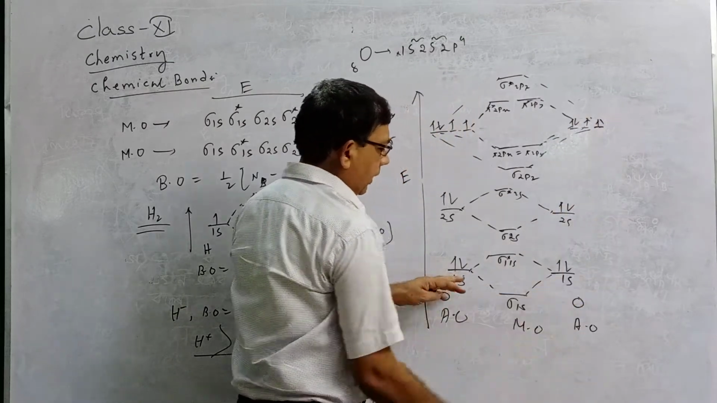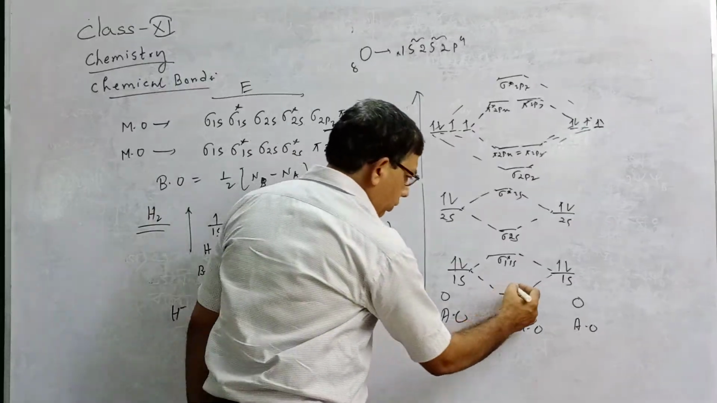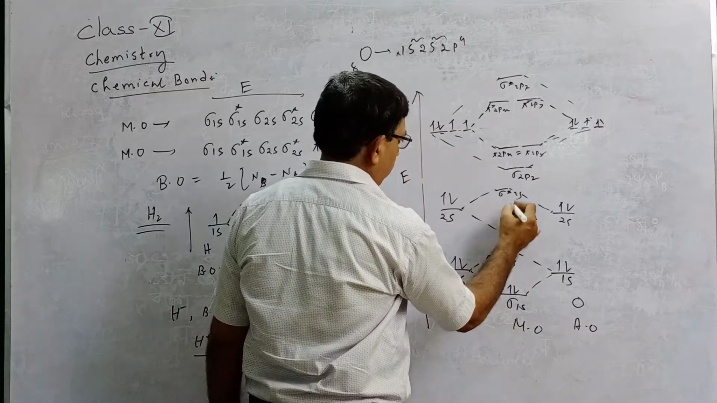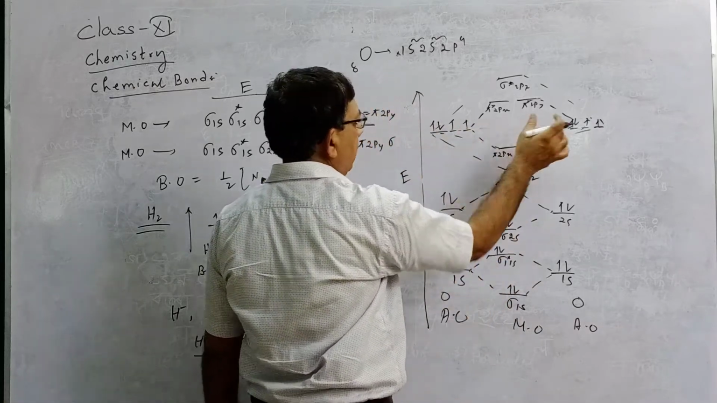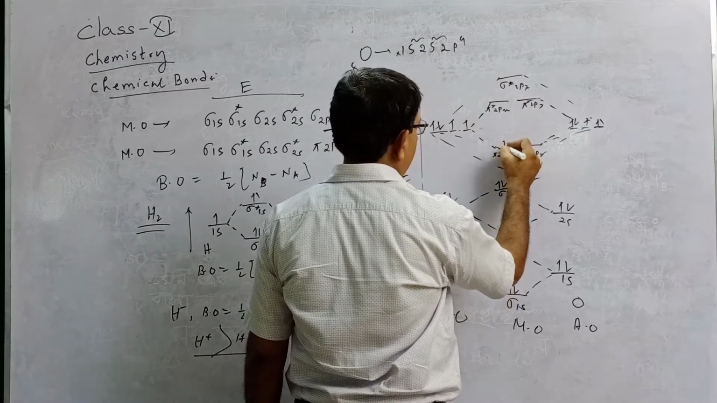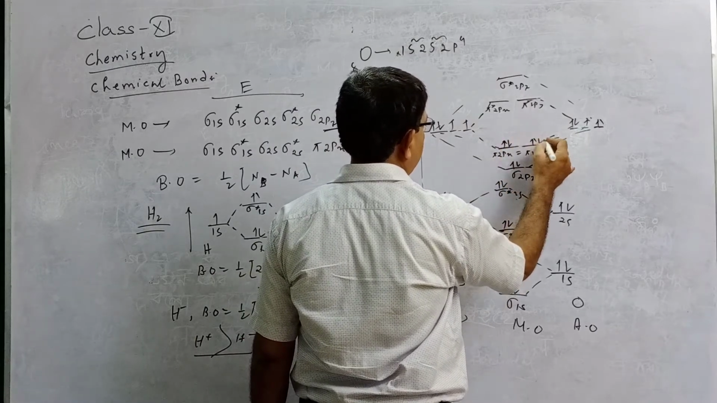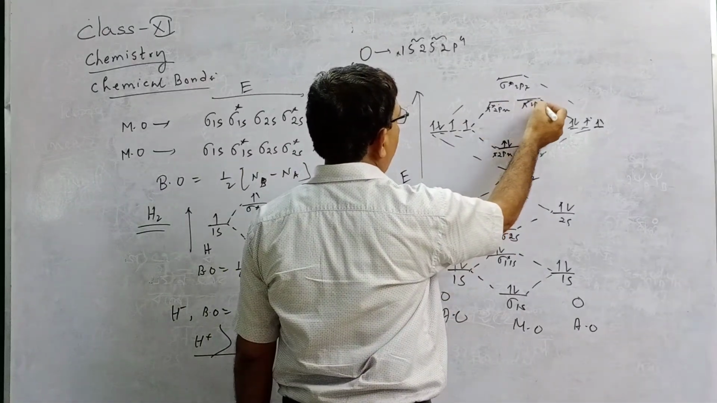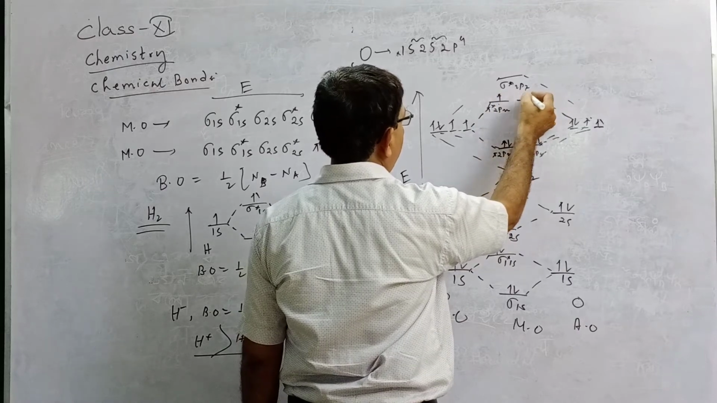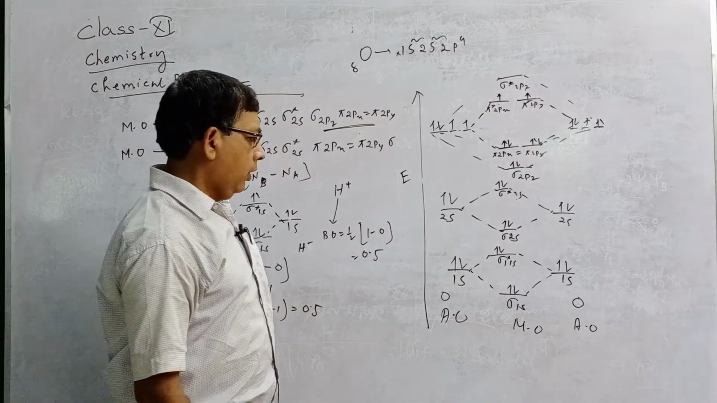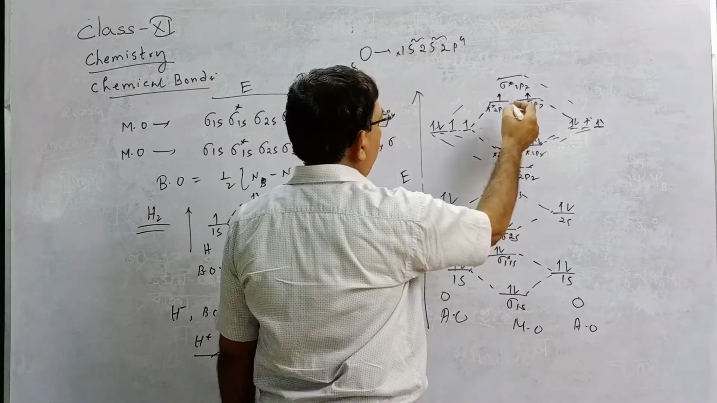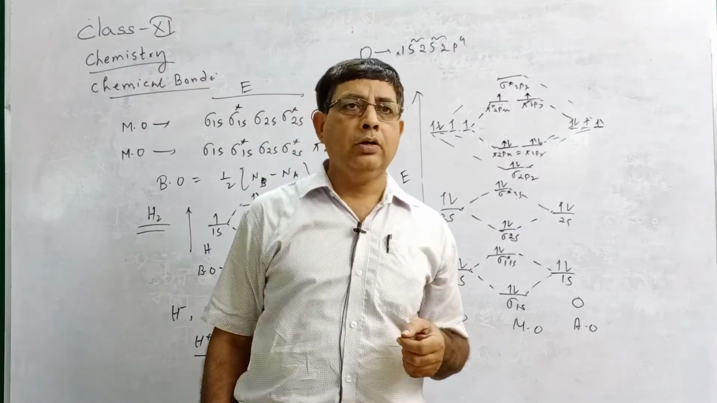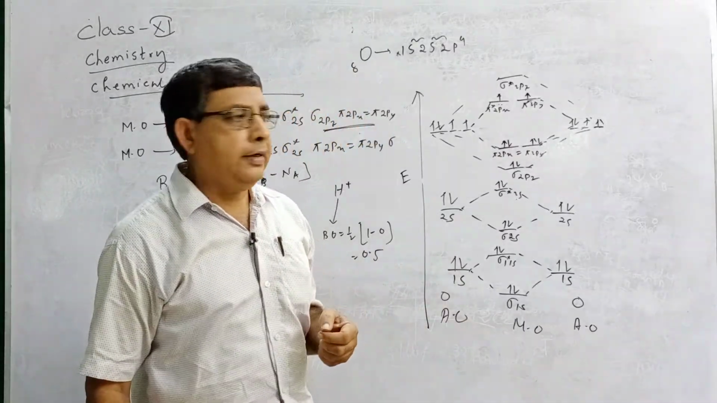Now, how many electrons in the atomic orbital? 4 electrons. So 2 electrons go in the bonding molecular orbital, 2 in the antibonding molecular orbital. Here also 2 bonding, 2 antibonding. Here total electrons 8. First 2, 3, 4, 5, 6. How many remaining electrons? 2 electrons. Since both 2px and 2py have the same energy, according to Hund's rule, they remain parallel. So you find in the MO diagram, the oxygen molecule has 2 unpaired electrons. Due to the presence of 2 unpaired electrons, the oxygen molecule is paramagnetic in nature.